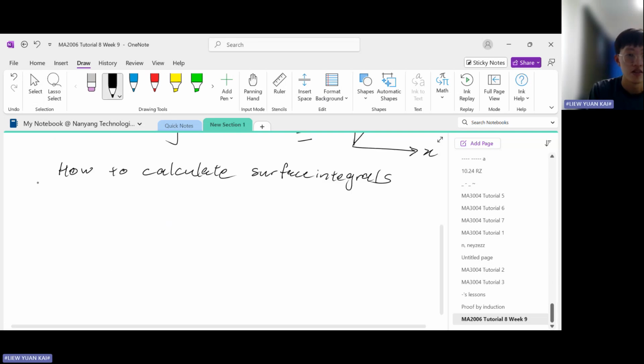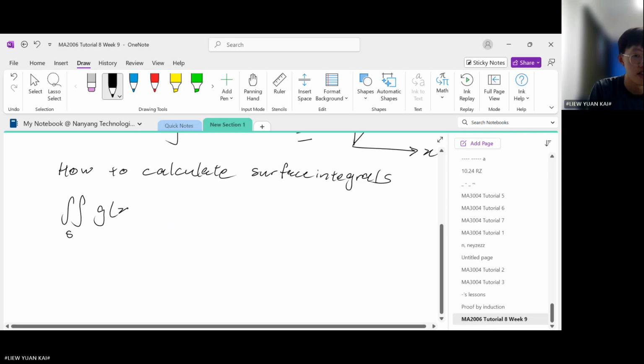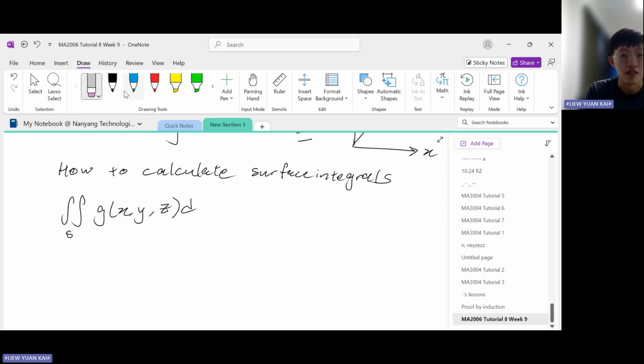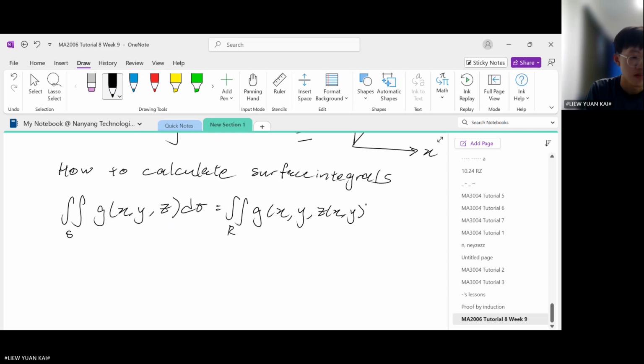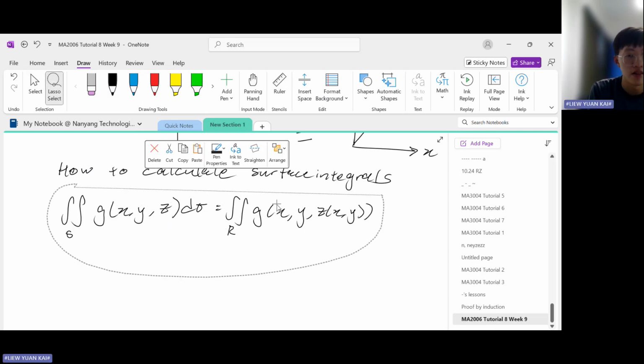The surface integral is denoted like this. This is a surface integral, and it is given by the formula. It can be simplified by taking... it's quite long, so bear with me.